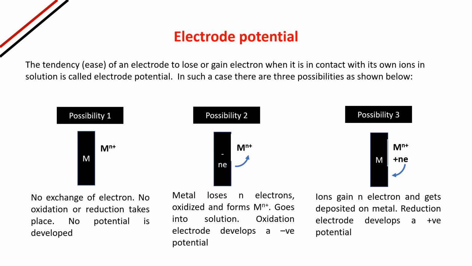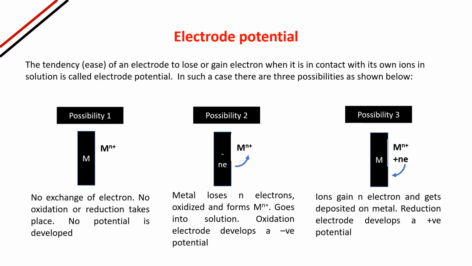What actually it is saying, if suppose there is a solution and there is an electrode which is inserted in that solution, the solution is having the same ion as that of the electrode, then the electrode can either lose or gain electron. How easily it can gain or lose electron, that will decide its electrode potential.